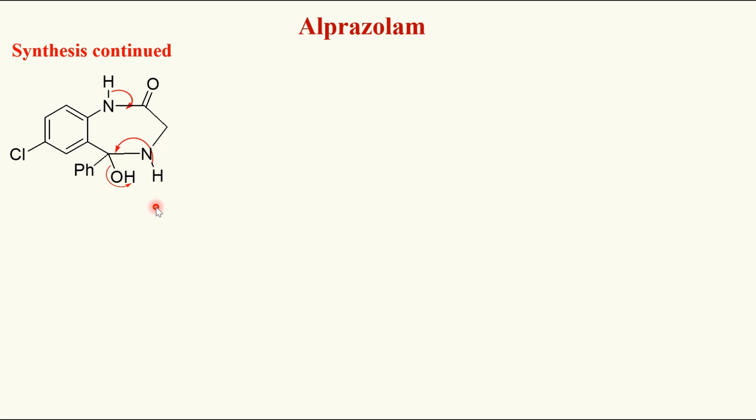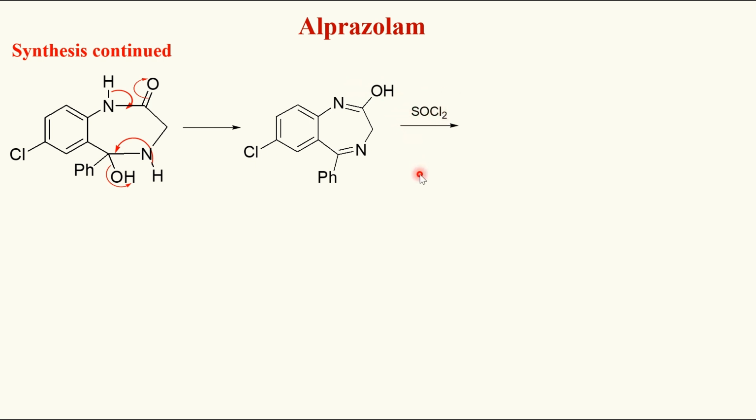It is lost as H2O and this undergoes tautomerism. The bond between the nitrogen and hydrogen combines with the carbonyl carbon and the pi electrons move onto the oxygen, and O minus combines with H plus and I'll get the corresponding hydroxy derivative of the benzodiazepine molecule. This OH I replace with chlorine by treating with a chlorinating agent like thionyl chloride.